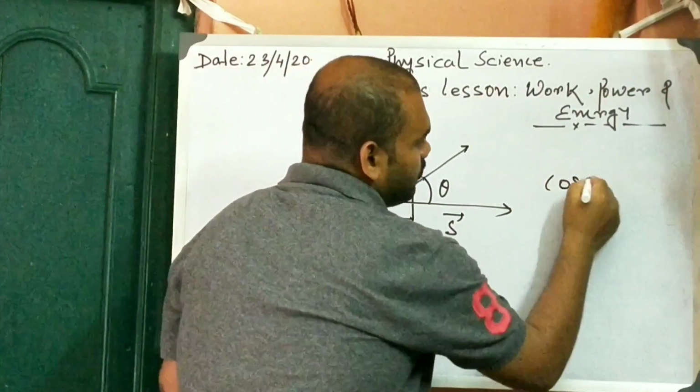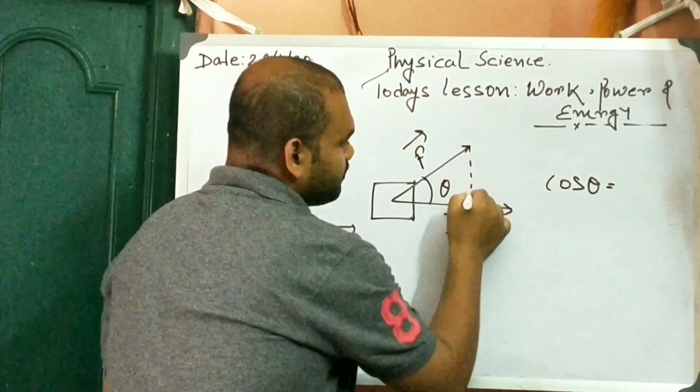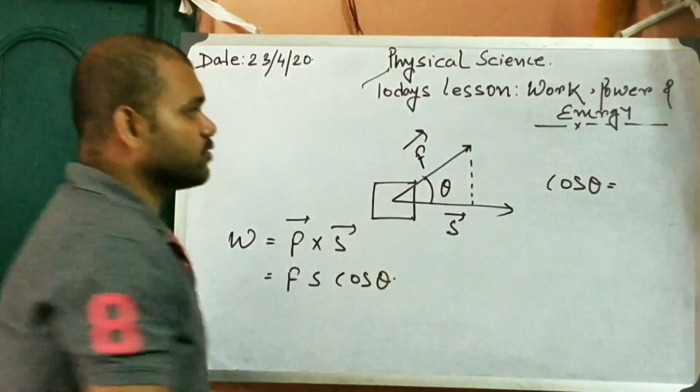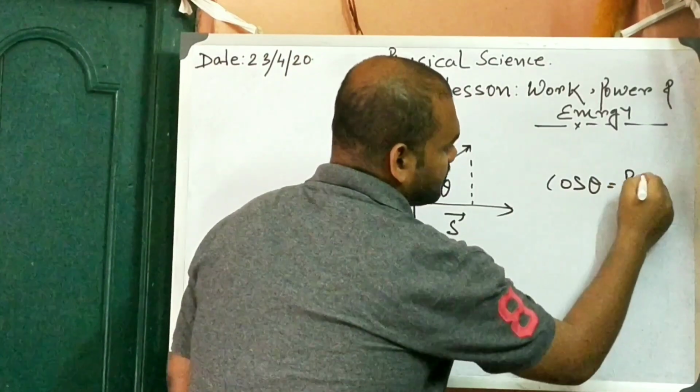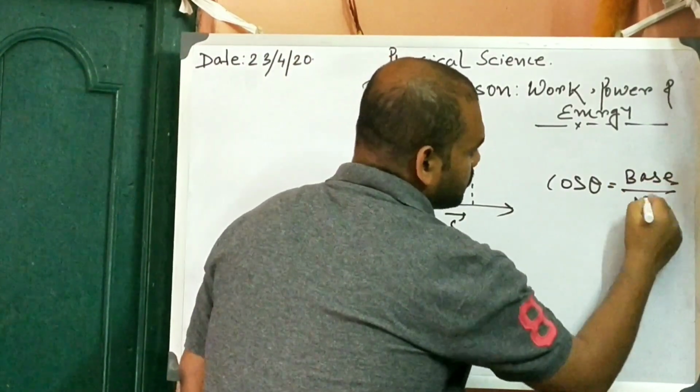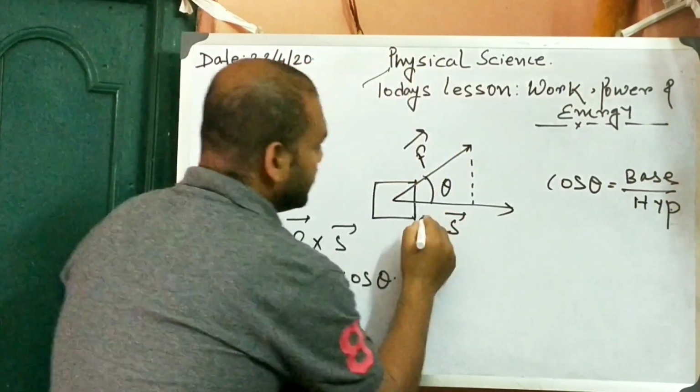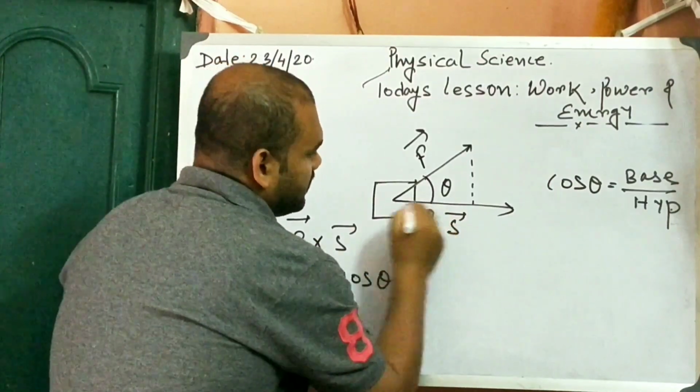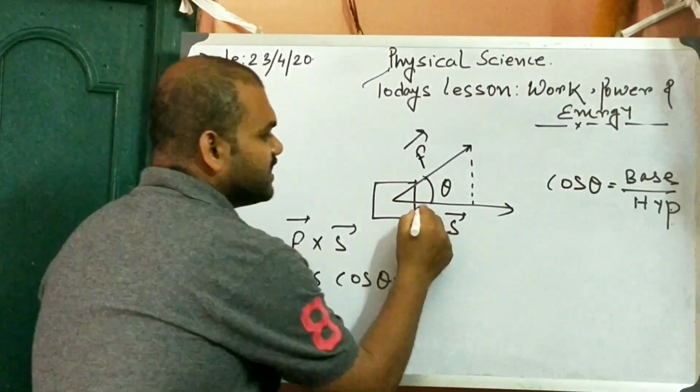Cos theta is equal to base by hypotenuse. Suppose in the direction of the base, force F1 is acting.